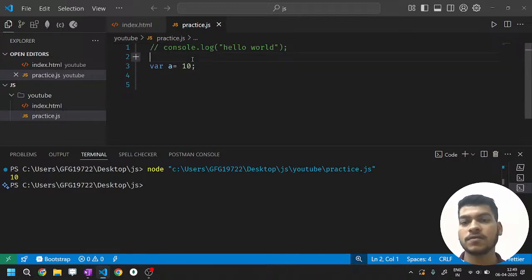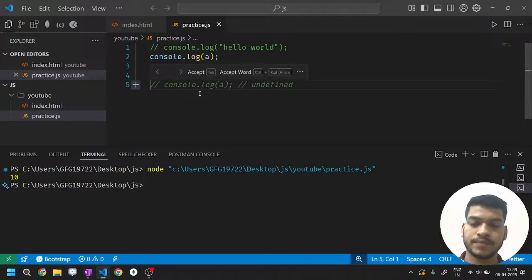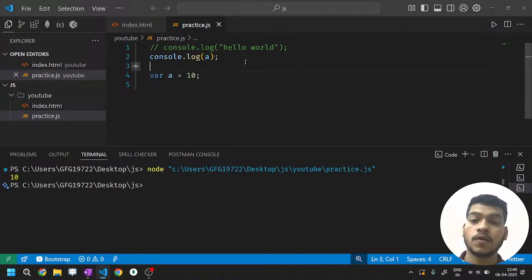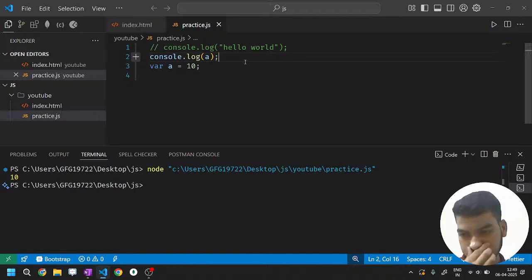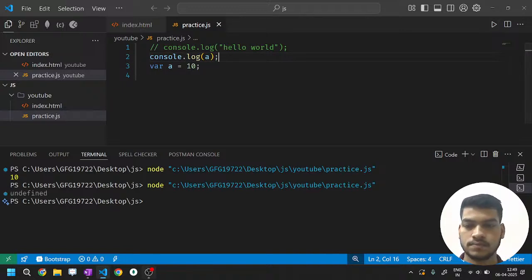Now the magic happens when you do this. Now tell me, what will be printed? Still the value 10? What do you say? The value of a is 10, and we are printing it. Okay, now let's run it. It is printing undefined. Why is it printing undefined? Let me check. Someone is saying error. No, how can there be an error?